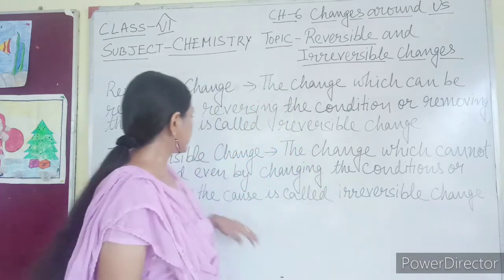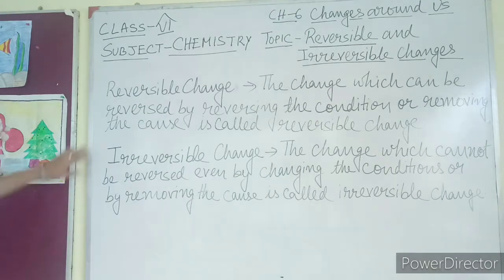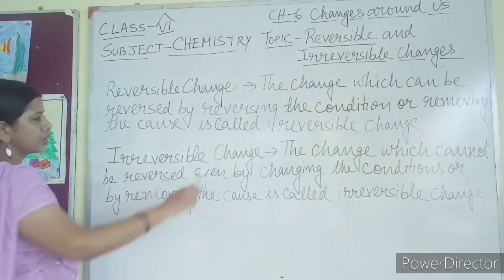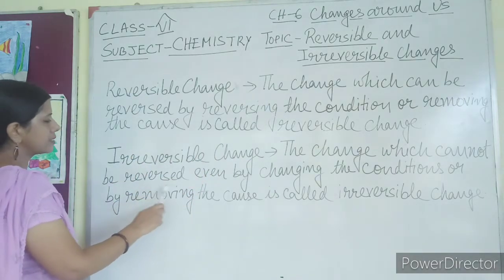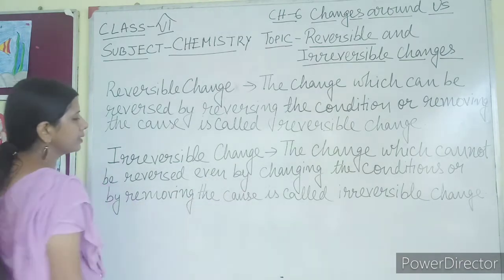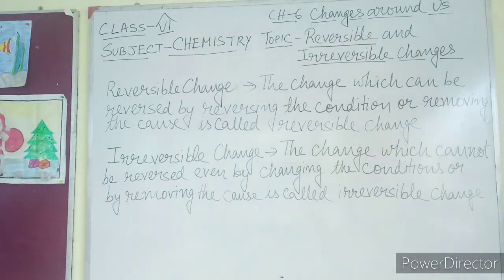Okay. Now next is irreversible change. Just the opposite of reversible change is irreversible change. What is an irreversible change? The change which cannot be reversed even by changing the condition or by removing the cause, that is called an irreversible change.